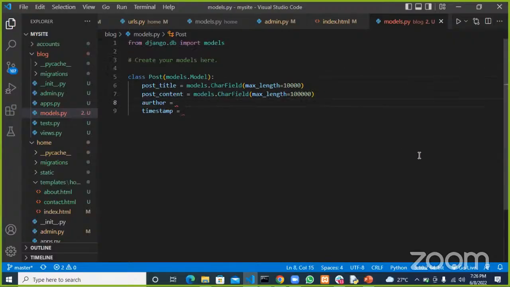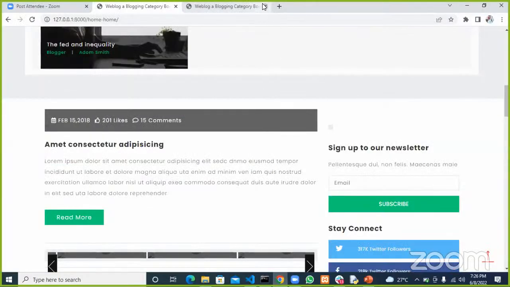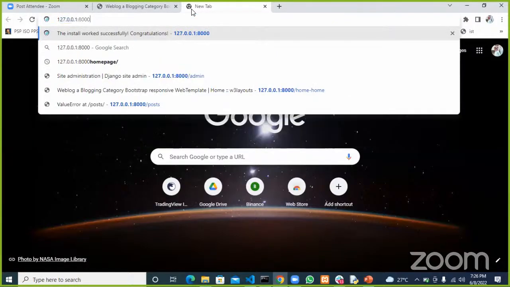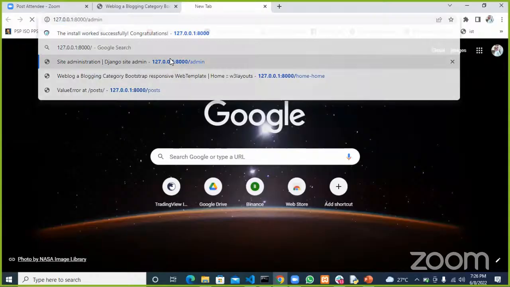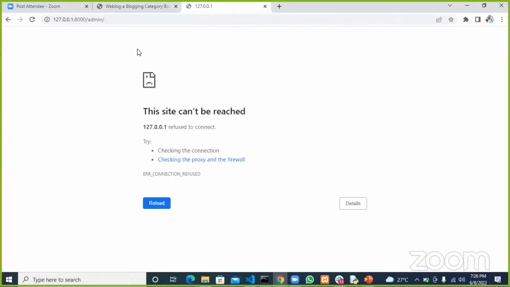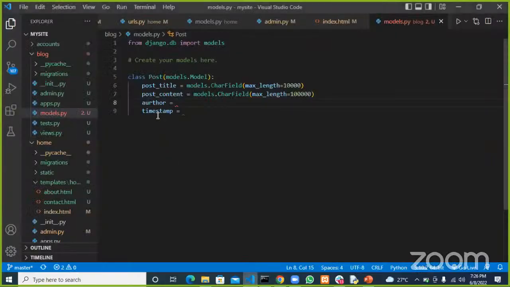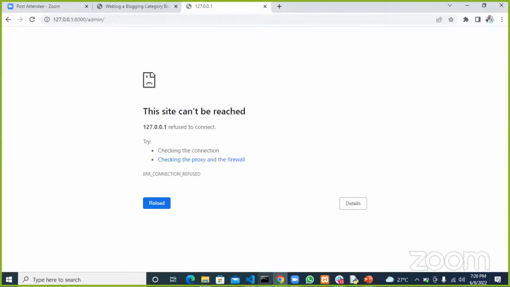So for author, I'll take this down for now. We are actually going to use the author from the users table. Now what's going on? Let me comment on this for now. The author we are actually going to use would be from this users table, which I'll show us right now.